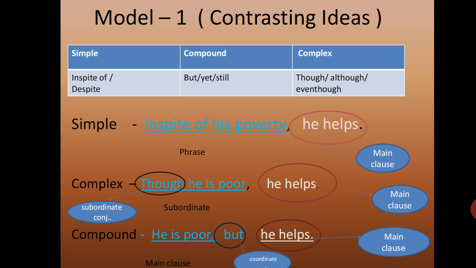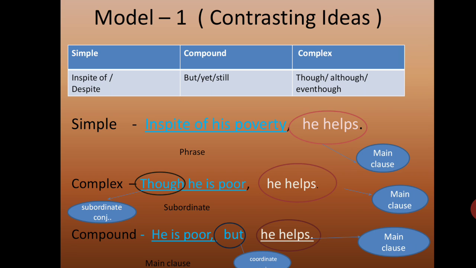Poverty is noun, and I'm changing that into an adjective, because though he is poverty will not bring sense. That's why I've changed the noun form into an adjective, because we are qualifying a noun. Though he is poor. So now what we have done, we have changed the phrase into a clause, subordinate clause, by giving a subordinating conjunction. So the clue words are helping you. So we have changed in spite of his poverty into though he is poor. The next idea is going to remain the same, because that is the main clause. Though he is poor, he helps.